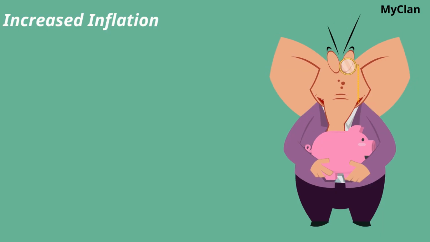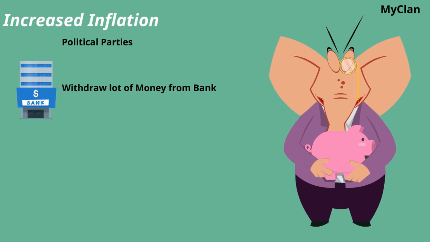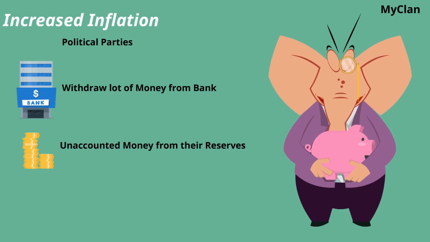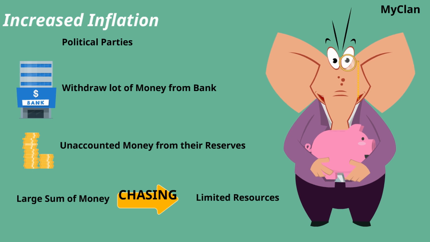Increased inflation. The ruling party and other contesting parties withdraw a lot of money from banks and also unaccounted money from their own reserves, which leads to an overflow of money in the economic system. This means that there is a large sum of money chasing limited resources. This leads to inflation rather than leading to economic growth. The extra public spending ahead of polls is also wasteful.